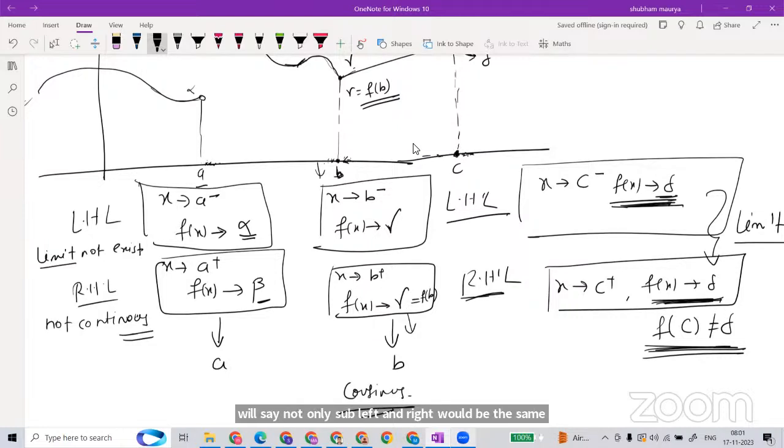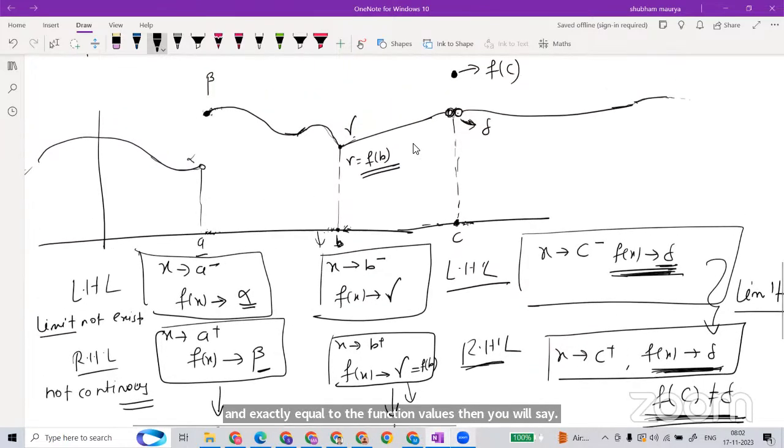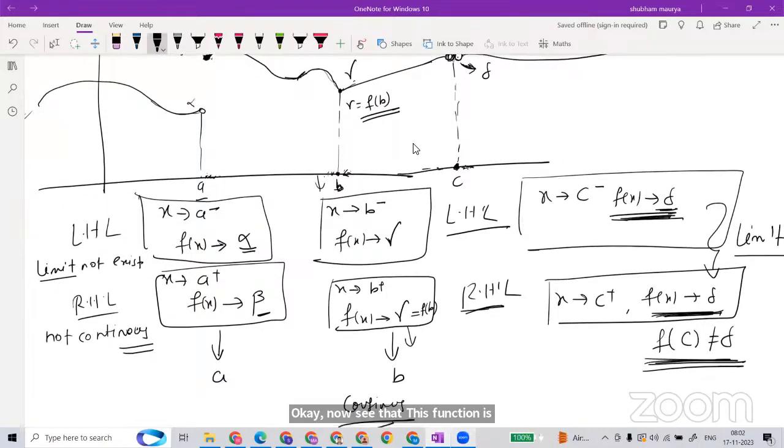So here a definition comes: right continuity and left continuity. Here the solid point means you are getting a function value at a. This beta is nothing but f of a, the function value at a.